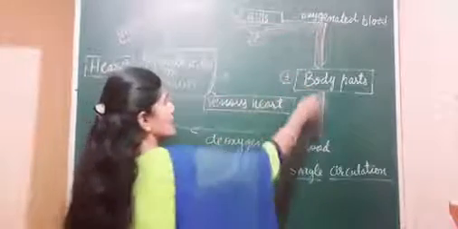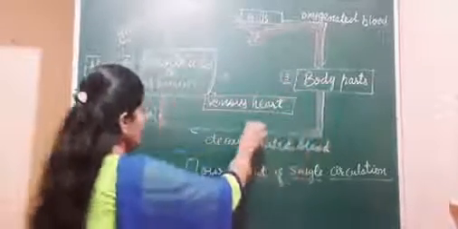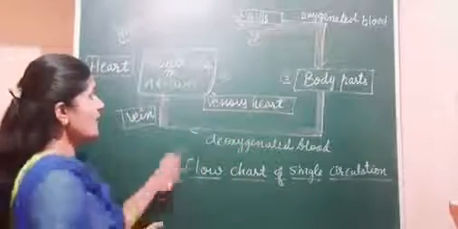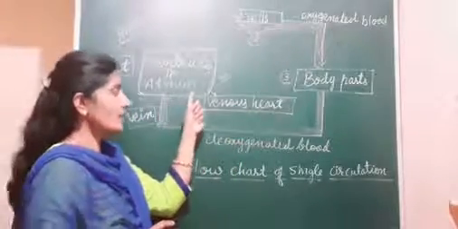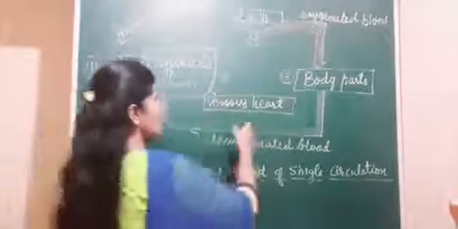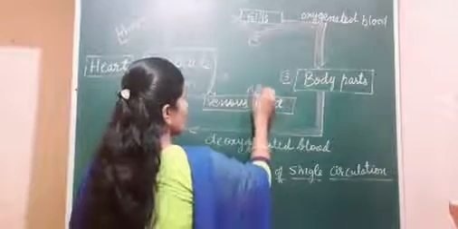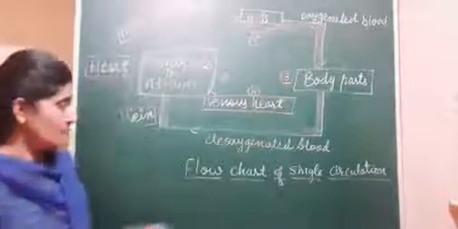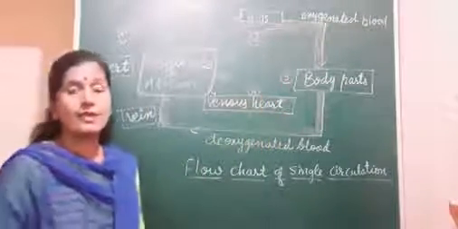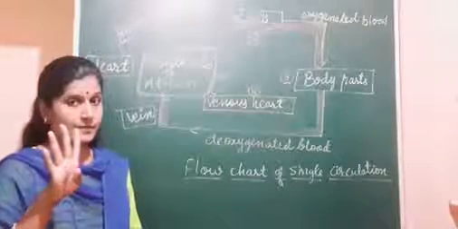And next, the body passes this deoxygenated blood towards the heart, and so here the deoxygenated blood is there. That is why it is called the venous heart. This is the fourth point. In the single circulatory system, we need to remember only 4 points.